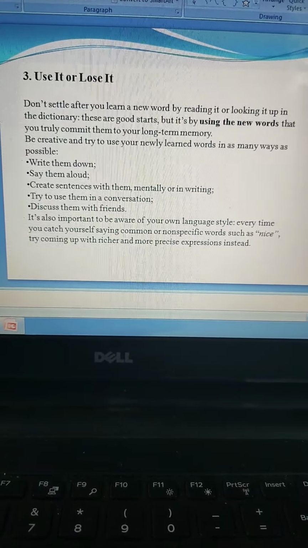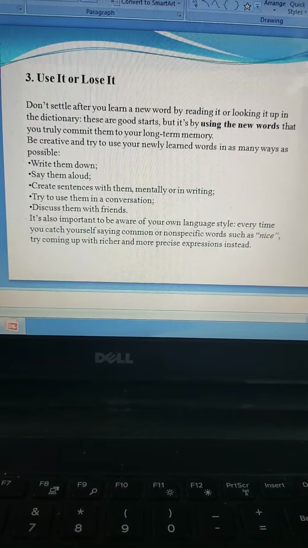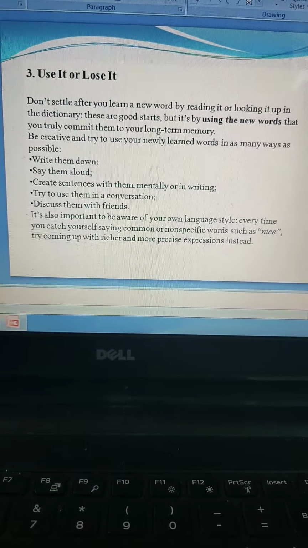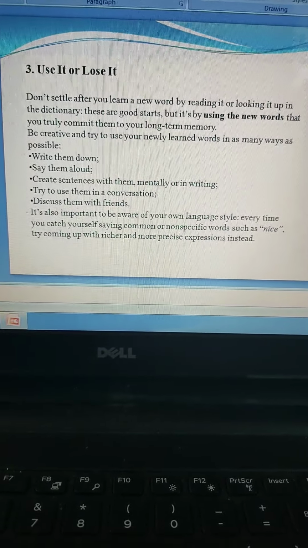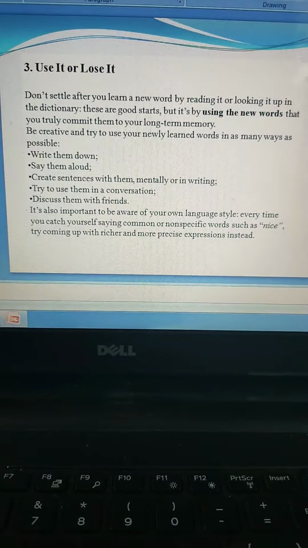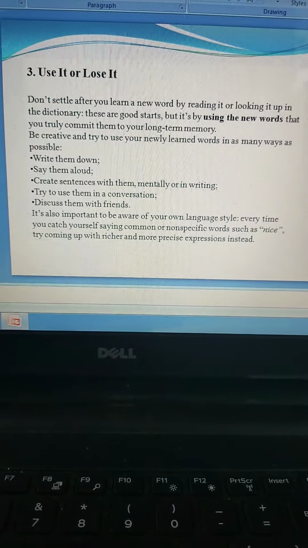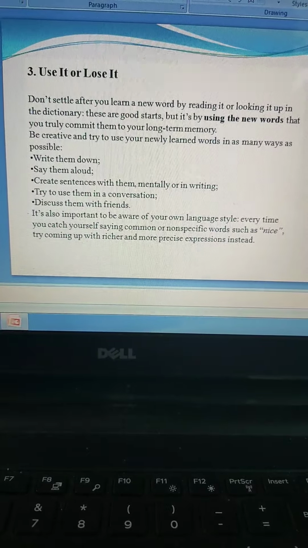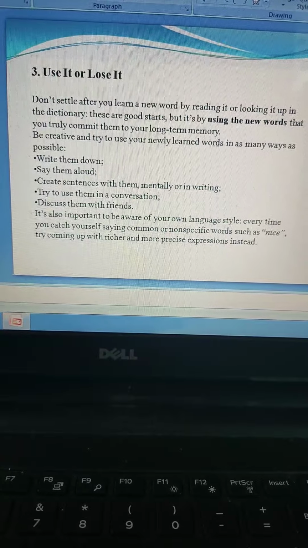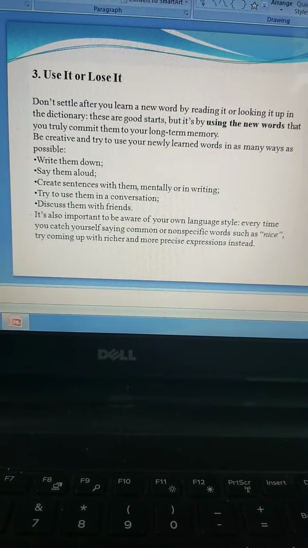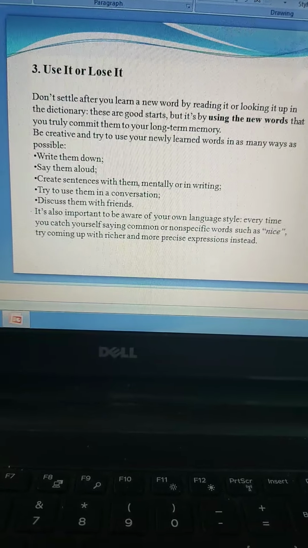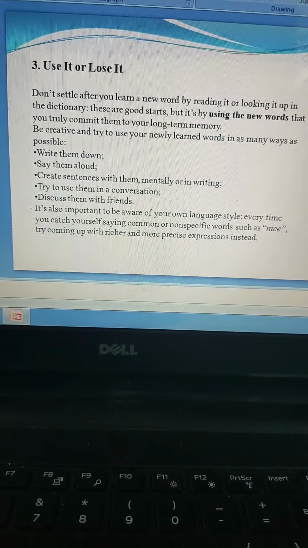Now the third one, I somehow like this title. It says use it or lose it. Now what is using it or losing it? Once you start reading books or novels or magazines, you come across different words, right? As I was telling you in the previous two points, when you come across new words, in case you don't know the meaning, you would consult your dictionary. You would know the meaning of the word. And what next? You forget about that word. You know why? Because you don't use it.